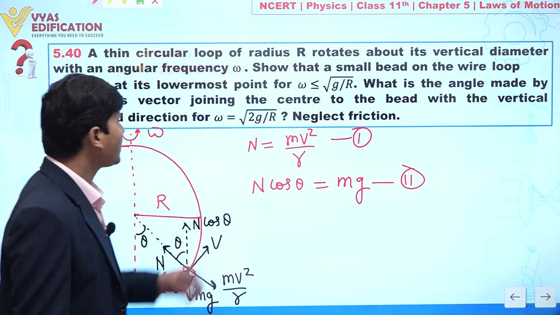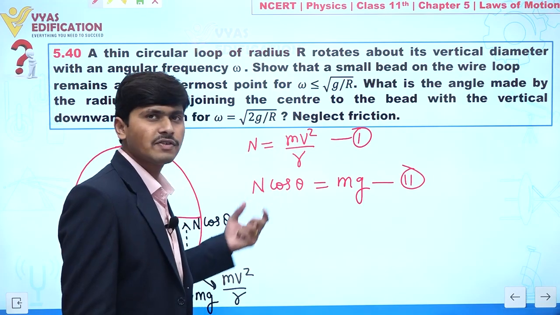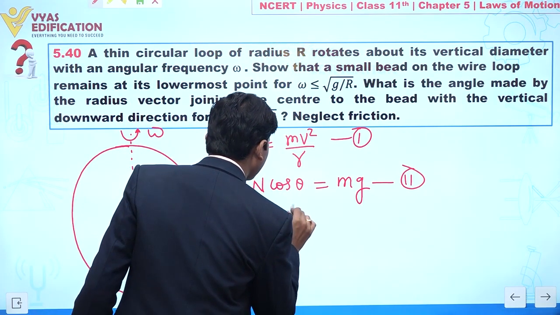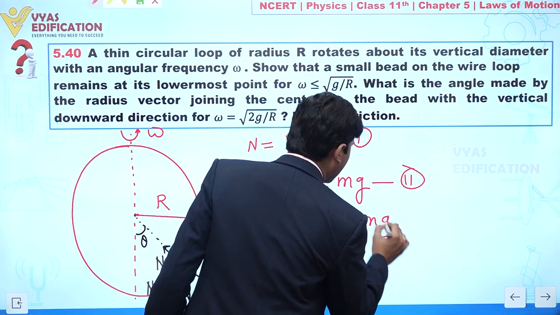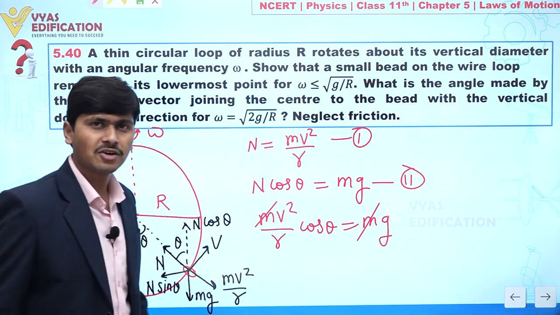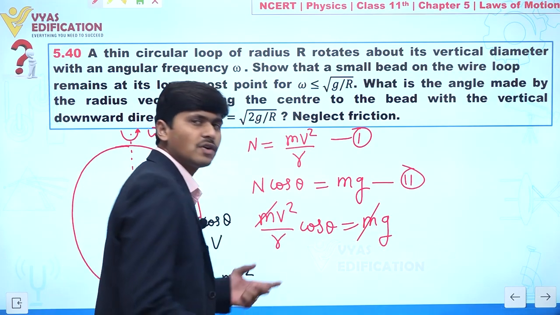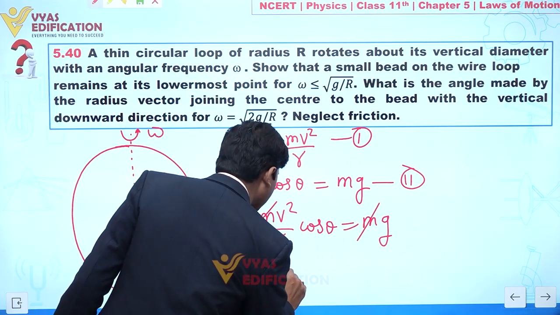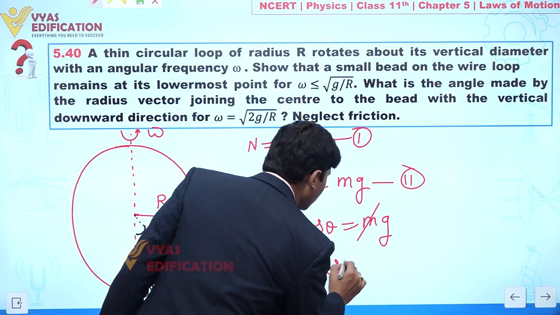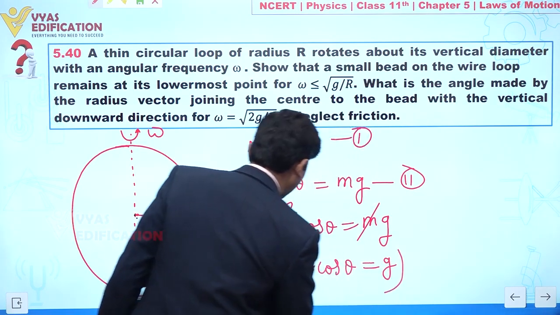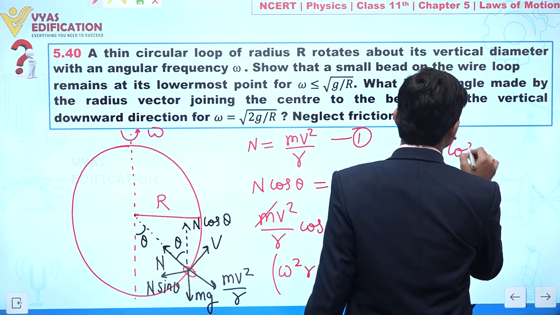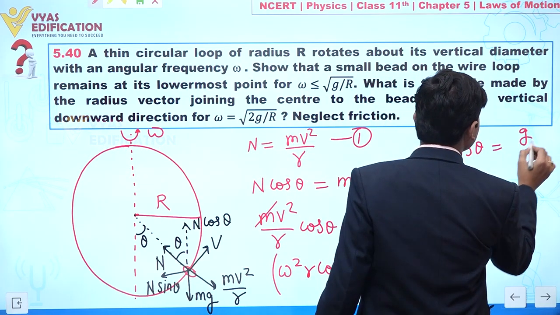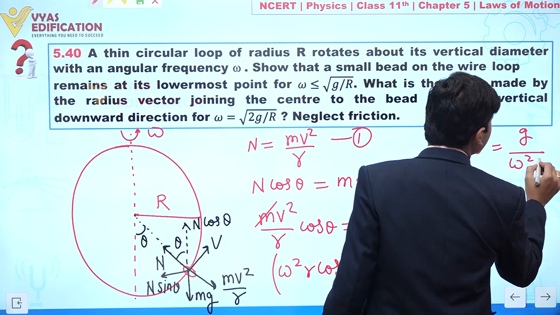Now we can put the value of N in this equation. So we can say m v square by r cos theta should be equal to mg. The m and m cancel out. We can also write v equal to r omega. So we can write omega square r cos theta is equal to g. From here the value of cos theta is given by g divided by omega square r.